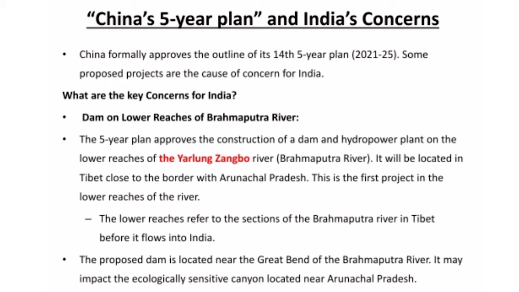The proposed dam is located near the Great Bend of the Brahmaputra river. It may impact the ecologically sensitive canyon. Canyon, as we all know, is a sluice-like structure or a division through which the water enters. It is located in Arunachal Pradesh. Through this the water enters into the lower reaches.